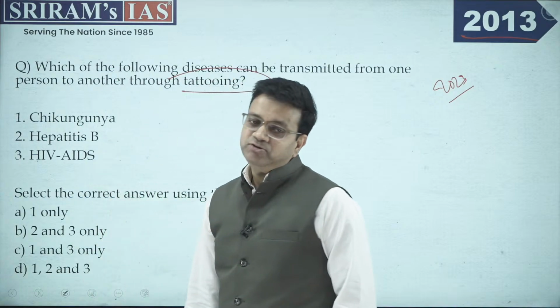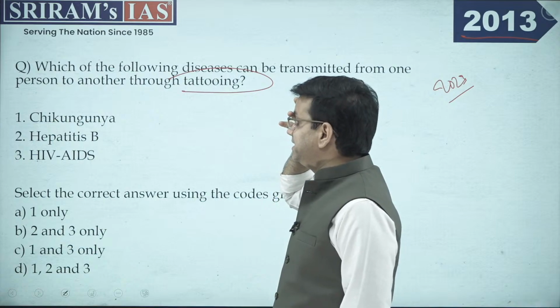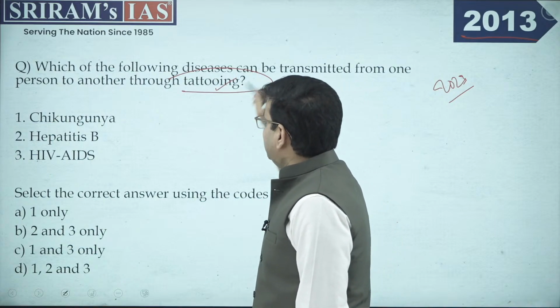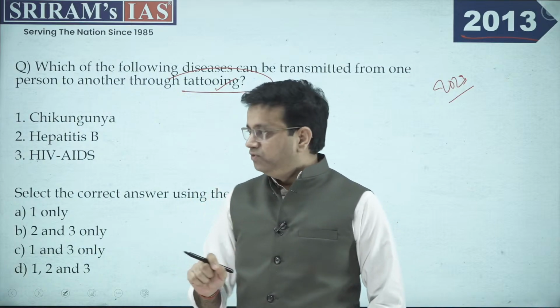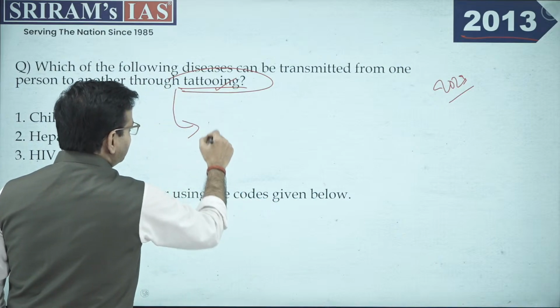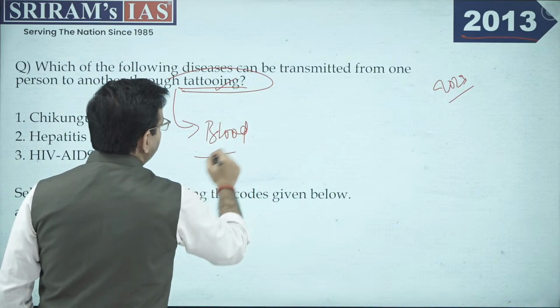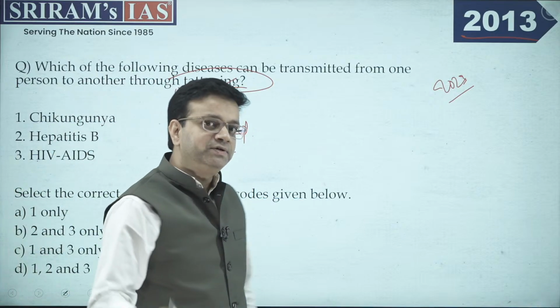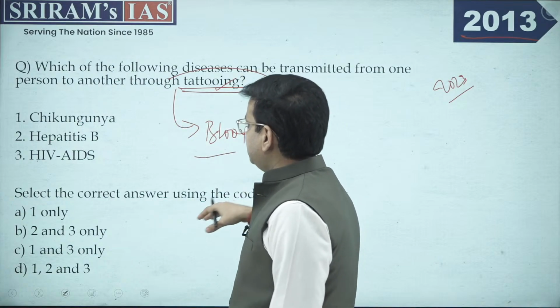Right? Now, just understand what UPSC has asked in the civil services examination about tattooing. Tattooing has been hidden behind a specific term, this is a curtain. The detail they wanted to ask you about is transmission through blood. This is what UPSC wanted to ask you, but they have used the word tattoo, right? Now, they are asking which particular disease can be transmitted.